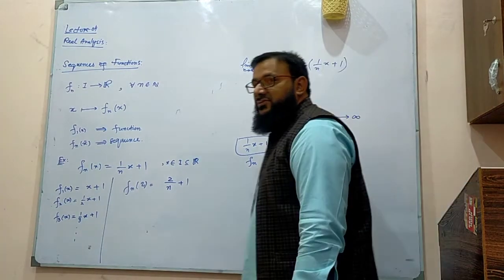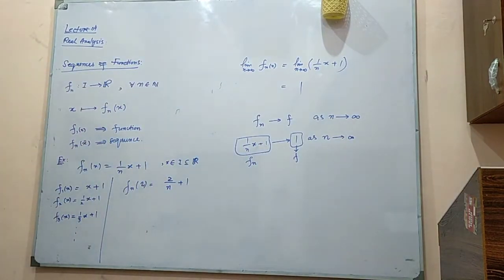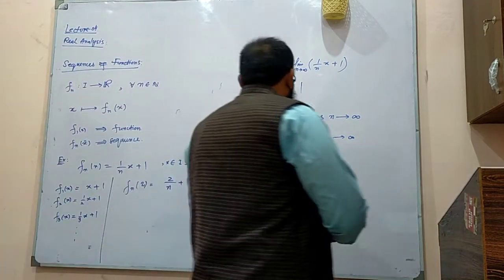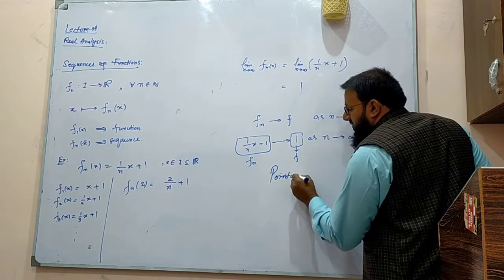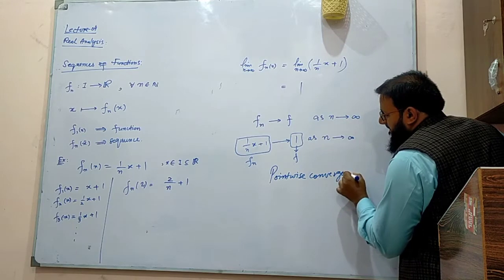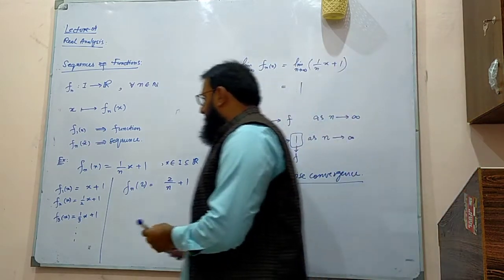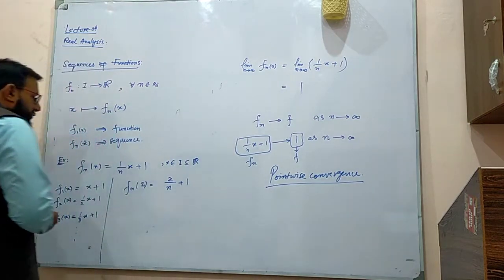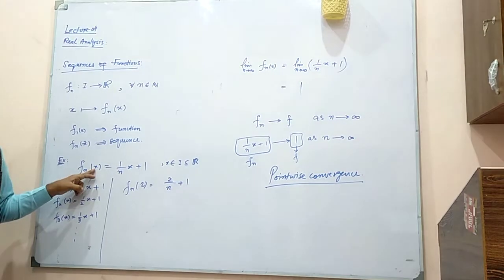This is very interesting because we call this particular convergence the pointwise convergence for the sequences of functions. It means that basically you fix the value of x.